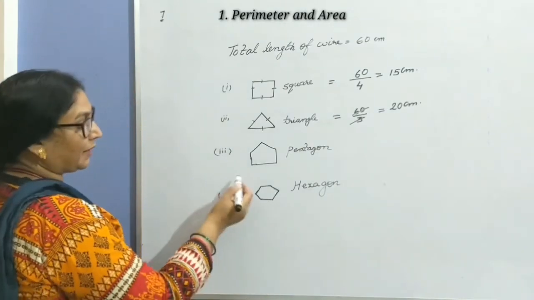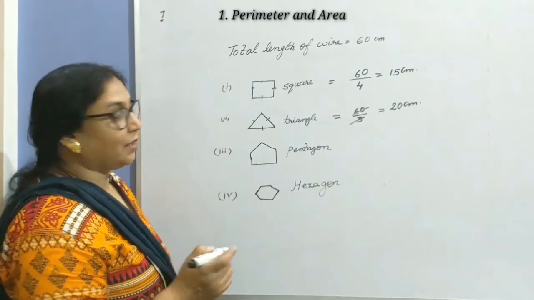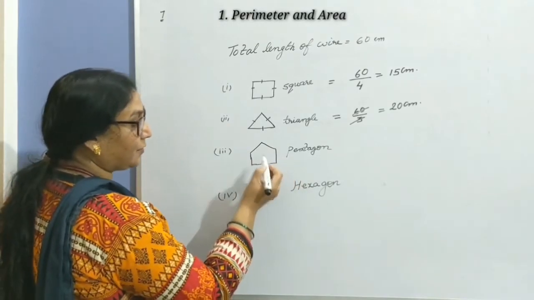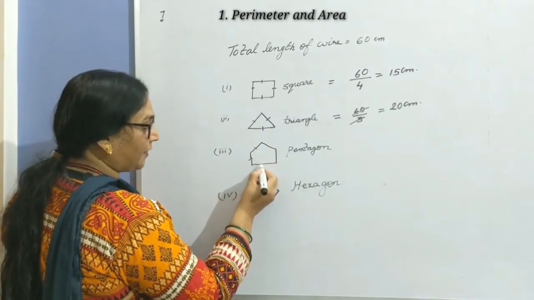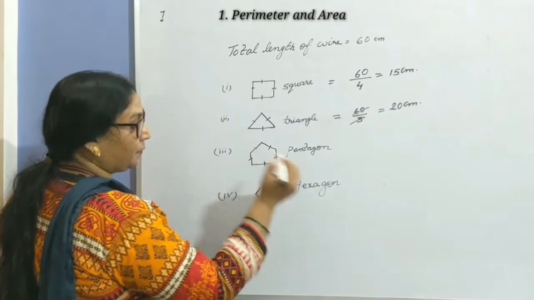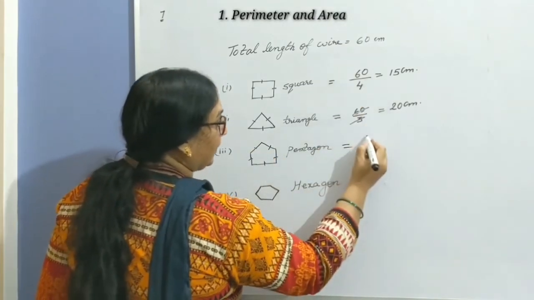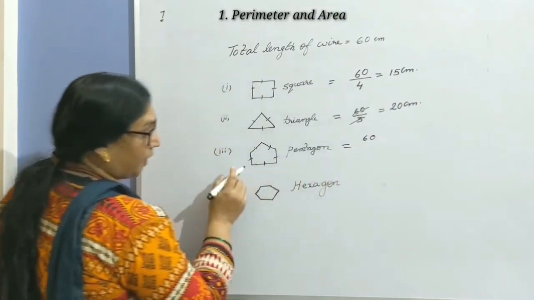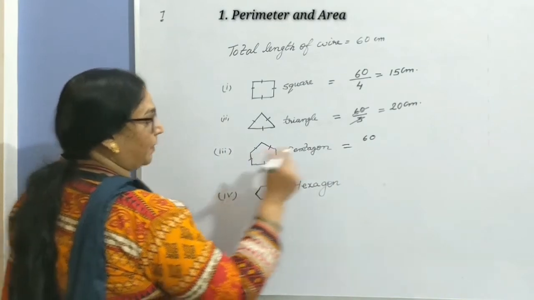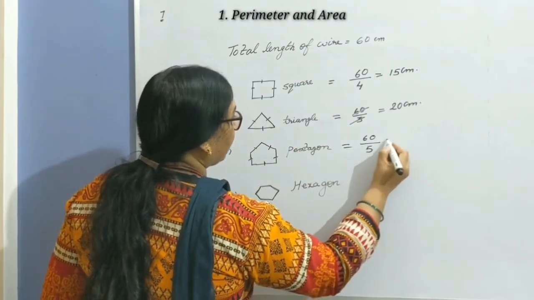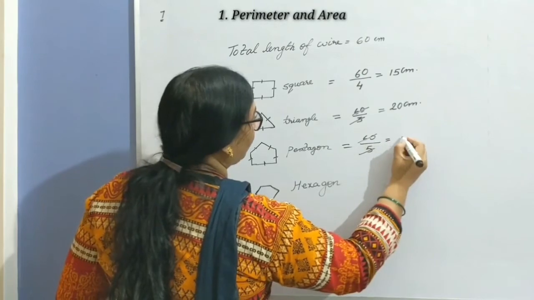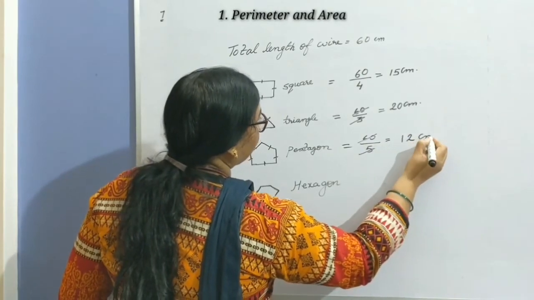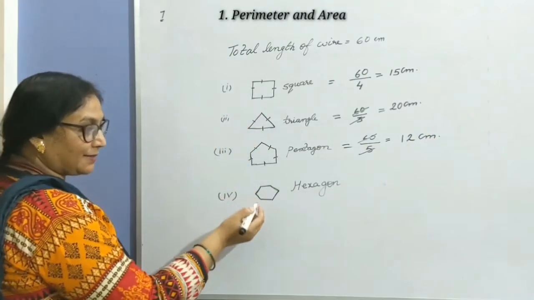Now let us move to the pentagon. It's a regular pentagon, which means a pentagon has 5 sides. Regular means all 5 sides are equal. It means when you take this total length 60, you divide into how many equal parts? 5 parts. So each part equals 12 centimeter. Now let's move to the hexagon.